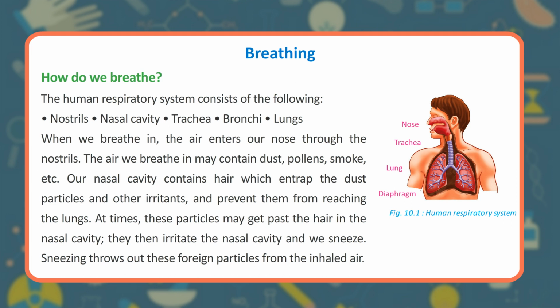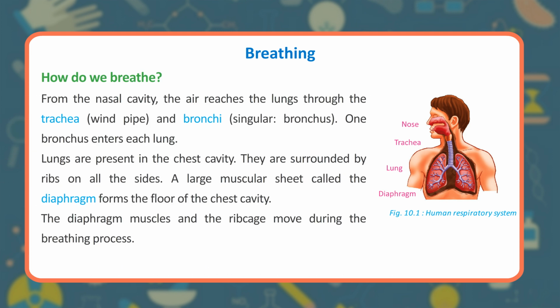At times, these particles may get past the hair in the nasal cavity. They then irritate the nasal cavity and we sneeze. Sneezing throws out these foreign particles from the inhaled air. From the nasal cavity, the air reaches the lungs through the trachea, windpipe, and bronchi, singular, bronchus.